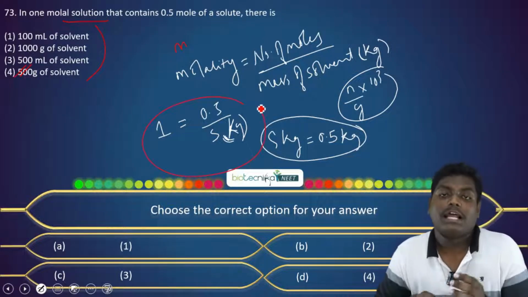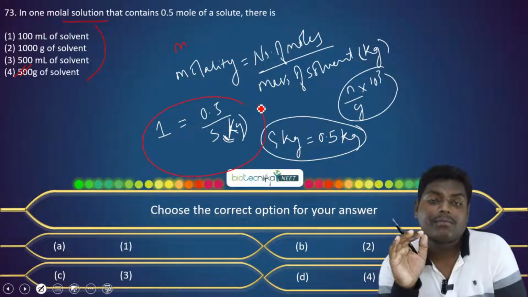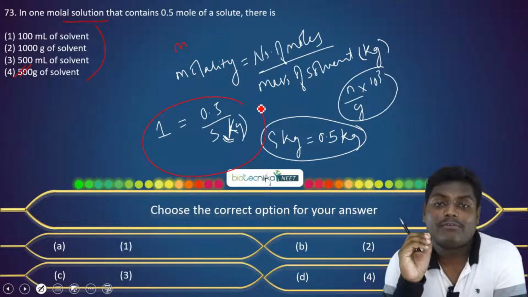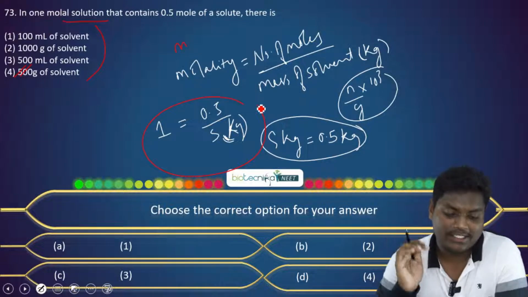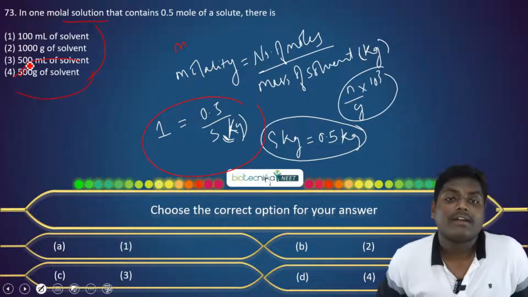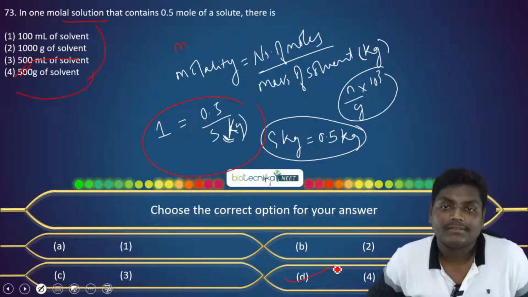We know molality equals number of moles upon mass of solvent in kg. Just substitute it. It's a very simple formula based question. If anyone has done their basics well, they will surely have got this answer correct. So the correct answer is 500 grams of solvent, that's option D.